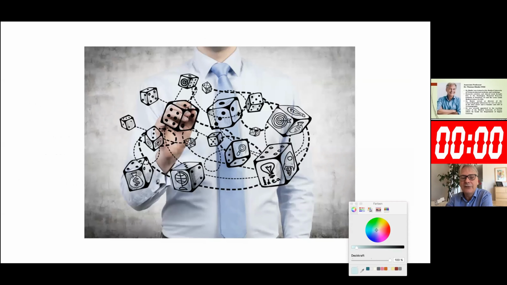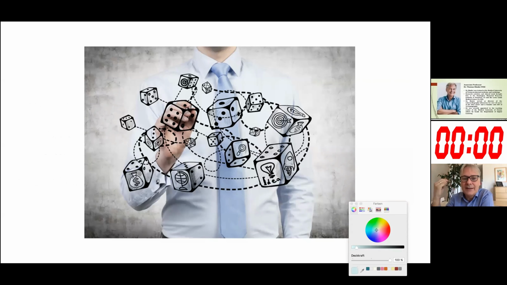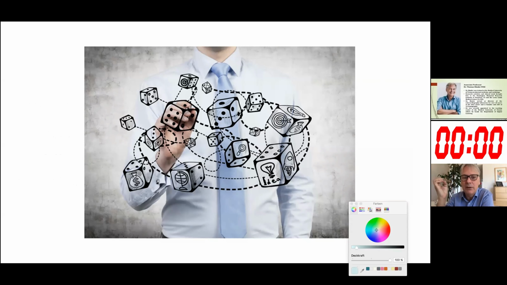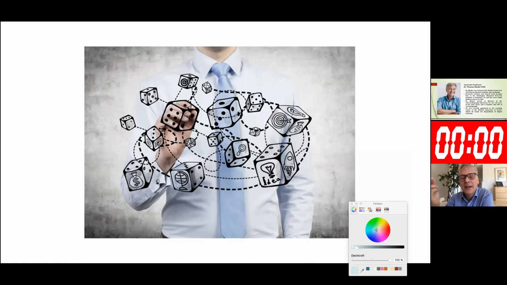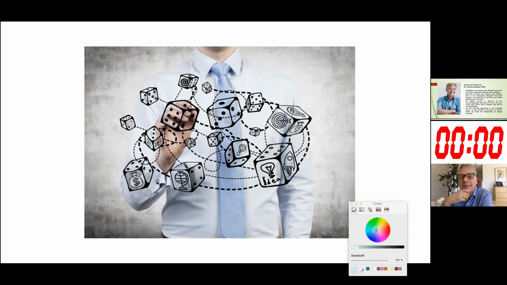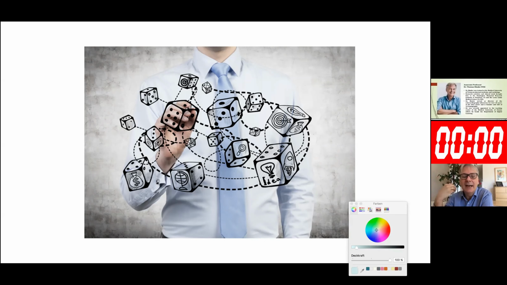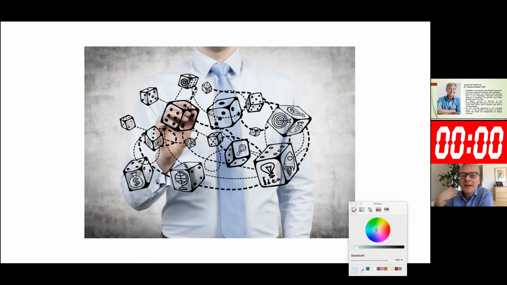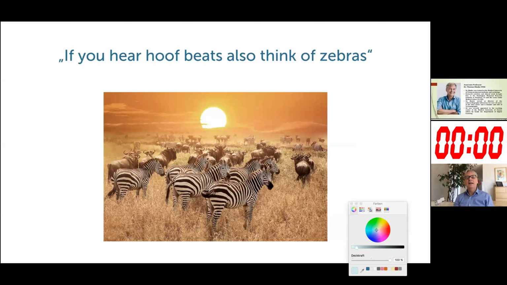Now, you will probably ask yourself, what did I see in the transesophageal echo? The problem was, and I can't show you this because I don't have the loops anymore, the patient had a reflection, a reverberation, which projected into the ascending aorta. And thereby, I also thought that this must be a dissection membrane. So in reality, I was kind of fooled. Yes, the patient had a dissection in the descending aorta. Yes, he had one in the abdomen. And I thought, if it's there, it's going to be up there too. So I thought, if you hear hoofbeats, it must be a horse, and in this case, it was a zebra. It was not really a dissection at all.